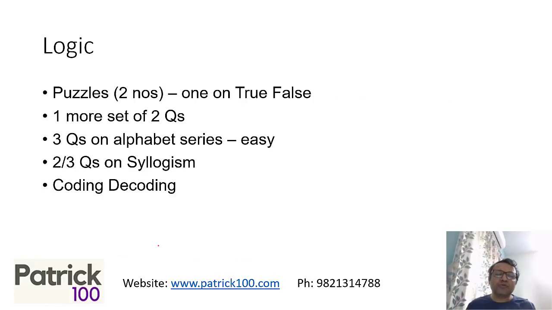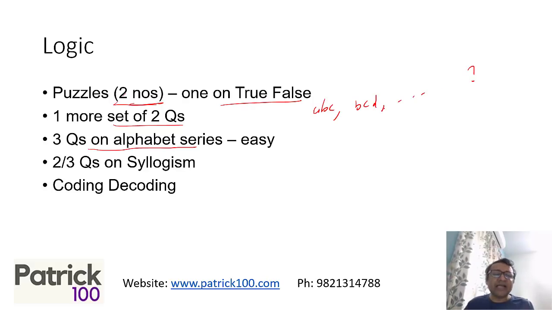Logic had quite a bit of change, because in the first set there were 4 puzzles. Right now there are only 2 puzzles, one on two and four. Even the puzzle sets are different. There were 3 questions on alphabet series, like A B C, then B C D and so on, and what comes next. They were supposed to be very easy, with a difference of one or one plus one. So not very difficult alphabet series.